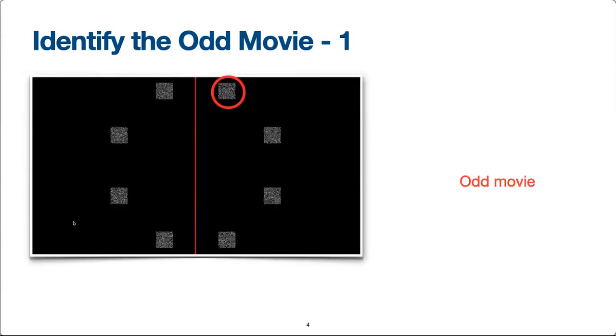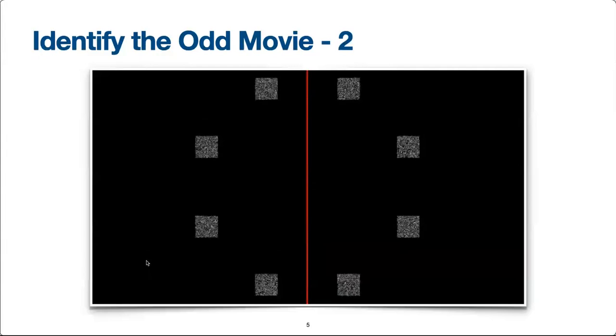The angle at which the dots in this movie drift is different from the angle at which the dots in the other movies drift. Let us consider one more such example. Again, the goal here is to identify the odd movie as quickly and accurately as possible. Perhaps most of you took more time to identify the odd movie in this case, and perhaps found this example more difficult than the previous one.